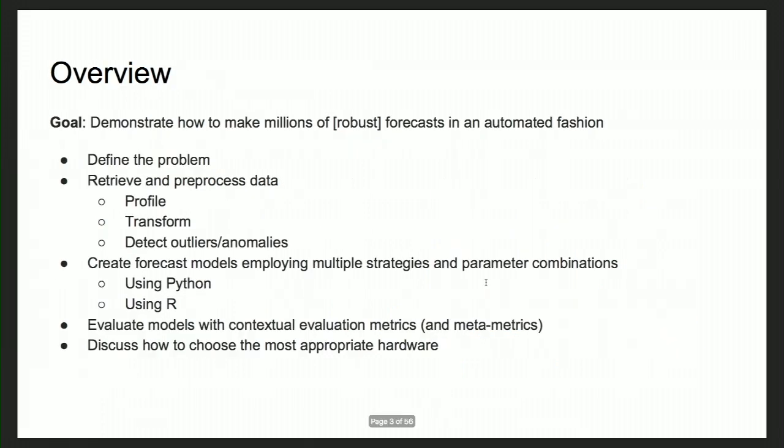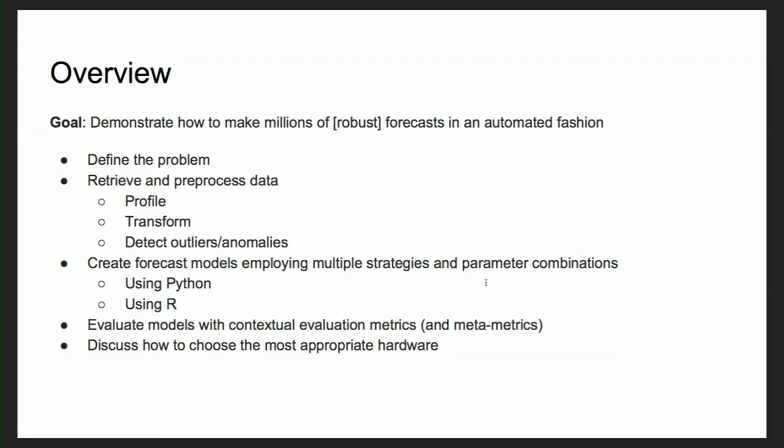So let's get started. The goal of this talk is to demonstrate how we can make millions of robust forecasts in an automated fashion. First I'll define the problem, and then I'll walk you through some of the pre-processing steps that we can implement for time series data, which involves profiling the data, applying different kinds of transformations on the time series data, and then detecting outliers or anomalies.